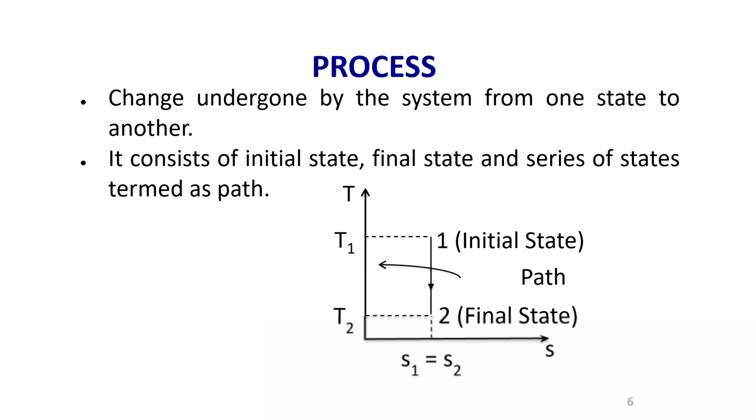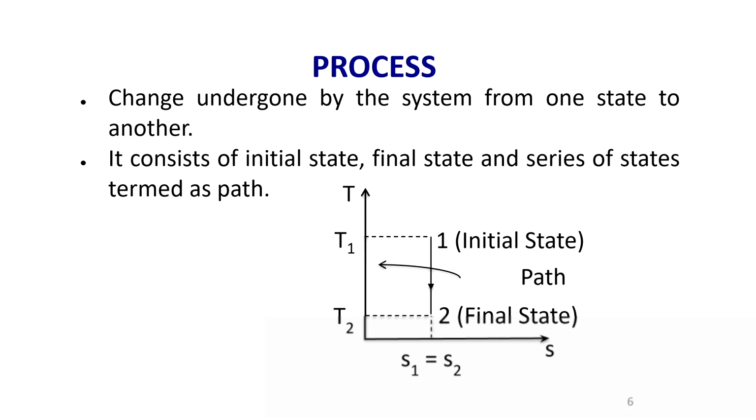Any process consists of an initial state, for example, if we take a process 1 to 2, the initial state is 1, 2 will be the final state, and there will be a series of states in between the initial state and final state. That is called the path. That is the path which connects the initial state and the final state. For example, I have plotted a process on a temperature entropy diagram. This is the initial state. Here the process starts at 1, the initial state of the process is 1 and the final state is 2. This is the final state.